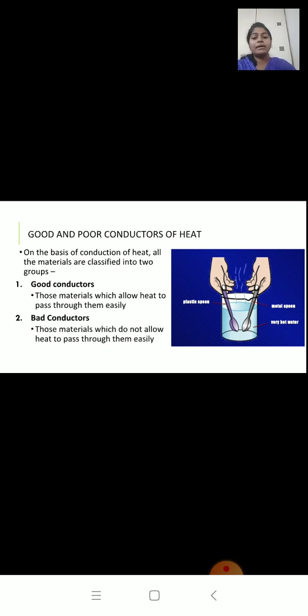Now bad conductors are those materials which do not allow heat to pass through them easily. Example, rubber, plastic, glass, wood, paper, cotton, water, air. These are all examples of poor conductors or bad conductors of heat.